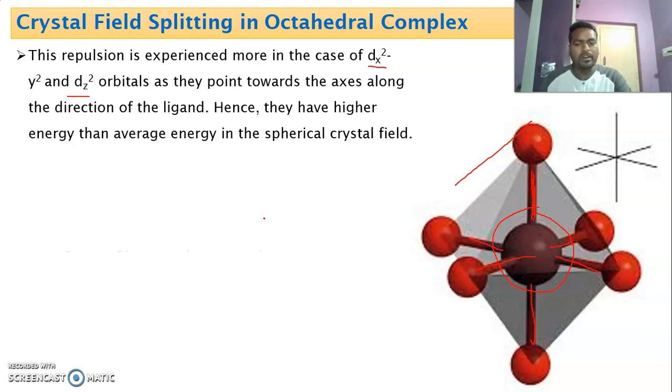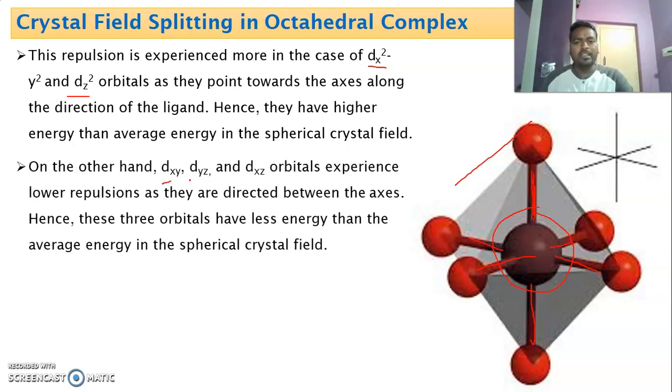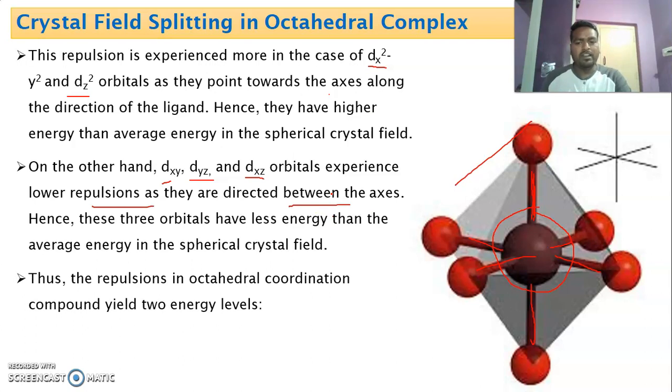But the other set of orbitals, dxy, dyz and dxz, experience lower repulsion. Why? Because they are not nearer to the path of the approaching ligand. They are present between the axes. But these eg orbitals lie along the axes. So because of that, they experience more repulsive force, and the others experience less repulsive force. The repulsion in octahedral compounds yields two energy levels. Due to repulsion, they split into two energy levels: eg and t2g.